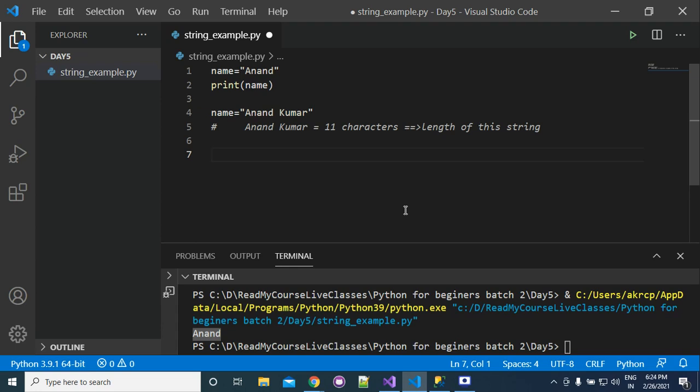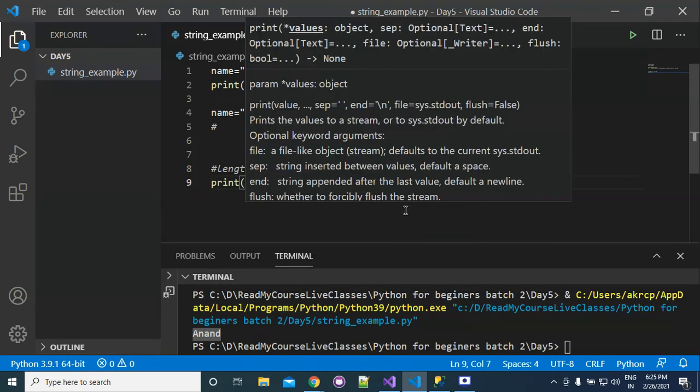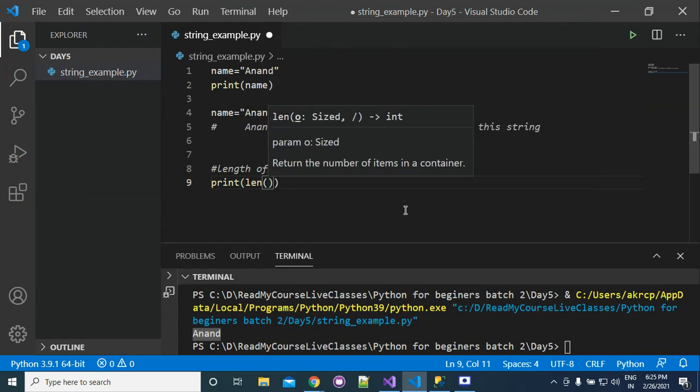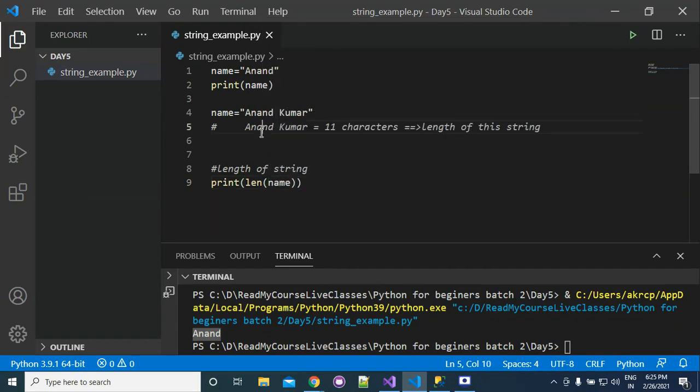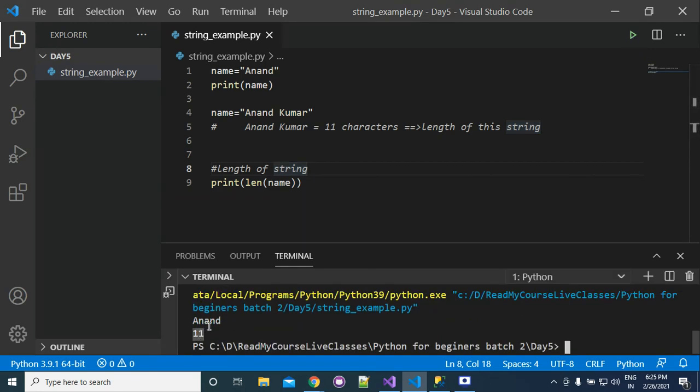Similarly, if you want to get the length of this string, you can write print and len of name. It should print 11. It is printing 11. So len is a function.